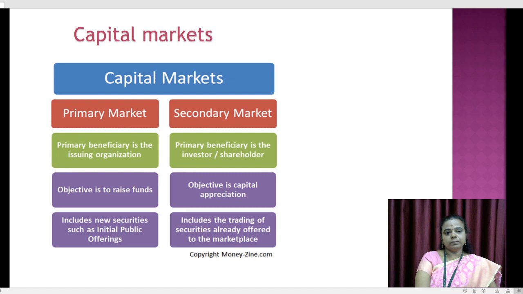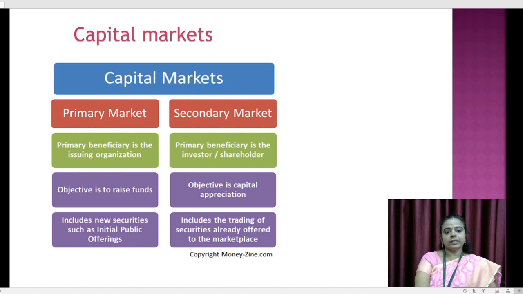In financial markets and services, the important one is the capital markets. Here, markets are divided into two. One is the primary market, another is the secondary market. Primary market refers to the beneficiary being the issuing organization. Primary is the first time issue, so it is also called initial public offerings.